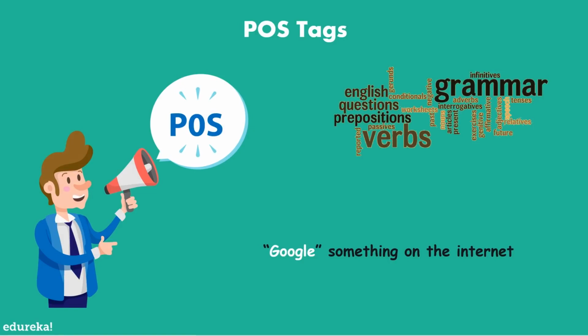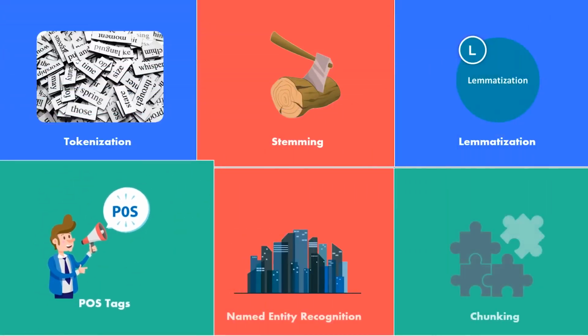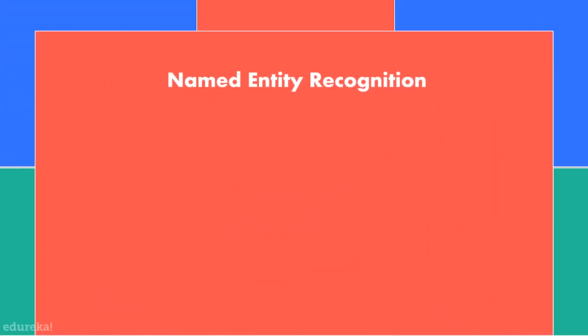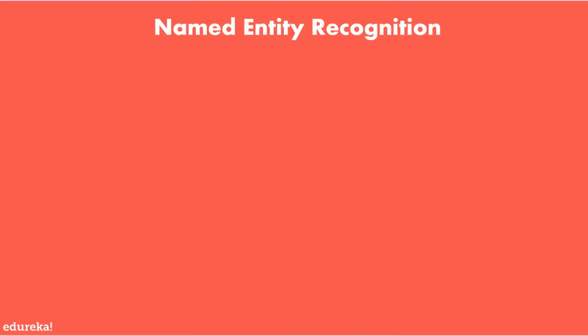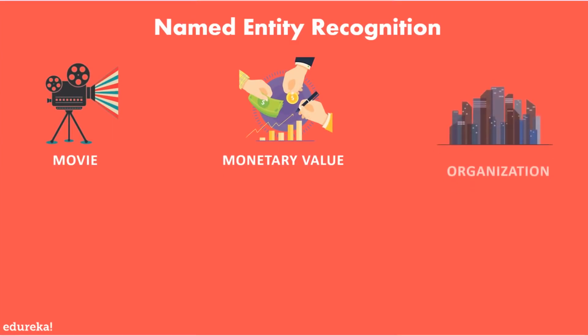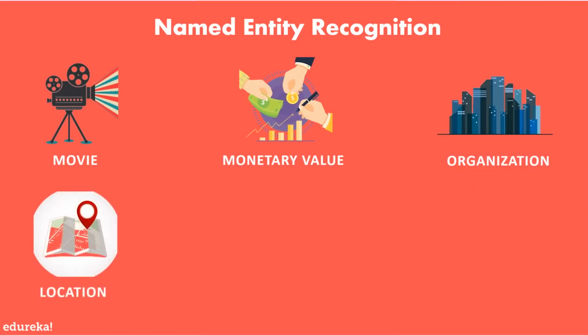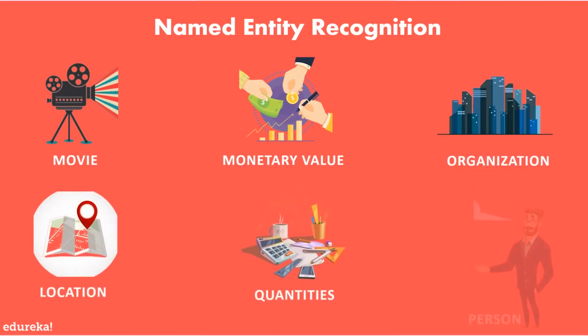Now, these are some of the limitations, or I should say the problems, that occur while processing natural language. To overcome all of these challenges, we have named entity recognition, also known as NER. It is the process of detecting named entities such as person names, company names, quantities, or locations.